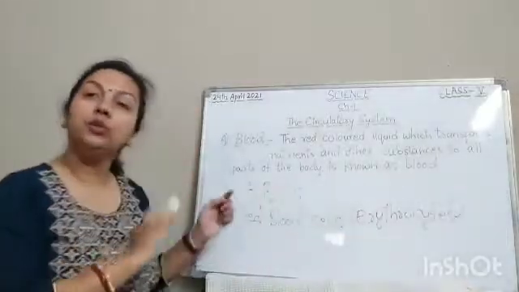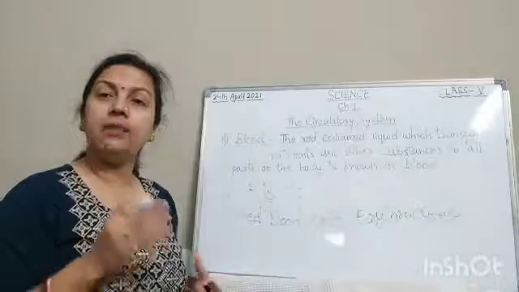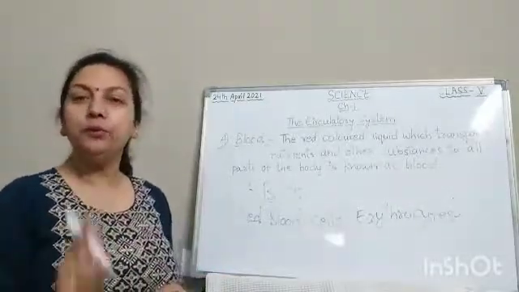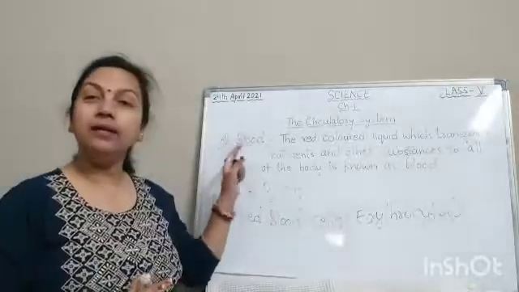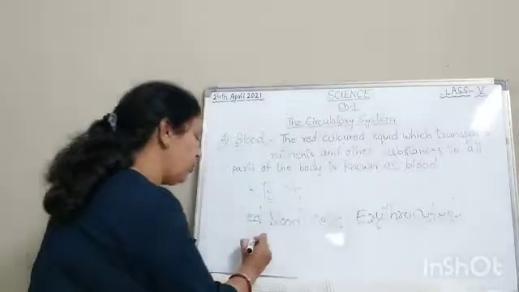These erythrocytes or red blood cells have a special type of pigment that is known as hemoglobin, due to which our blood is of red color. Clear? Hemoglobin.